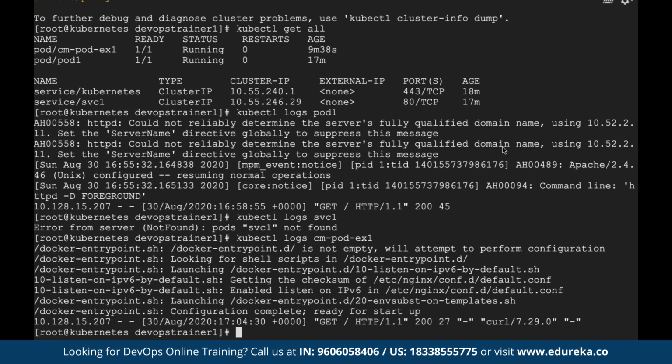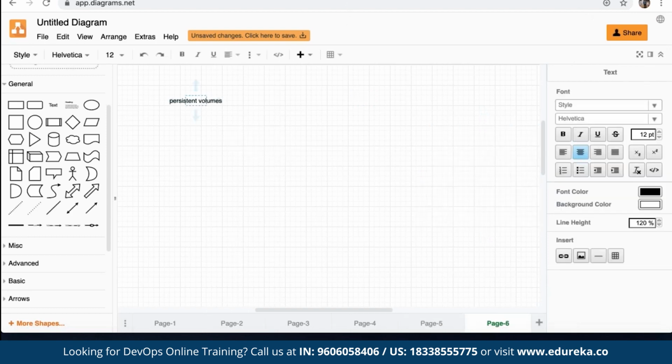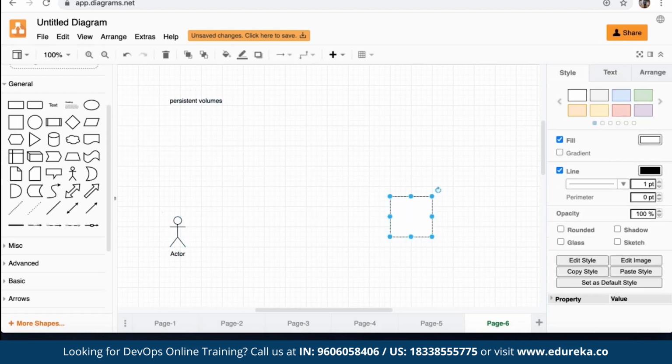So let's talk about one more concept. Let me take an example to understand that concept. We're going to learn a new concept called persistent volume. Let me take an example to explain the concept of persistent volume. Let's say I'm a visitor and I want to check in to my room in a hotel. Can I directly go and check in? No, right? I will first need to make a reservation, select the type of room I want, make payment, and then go to the reception, give my ID, and only then can I check into the room. Correct? A simple example.